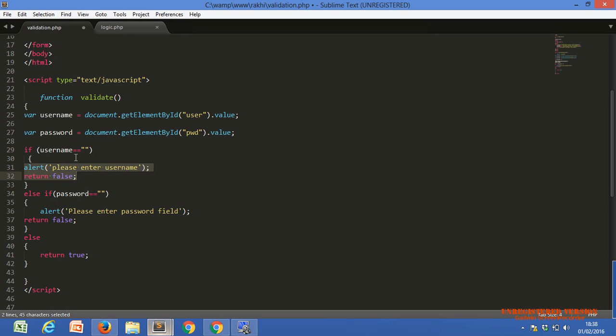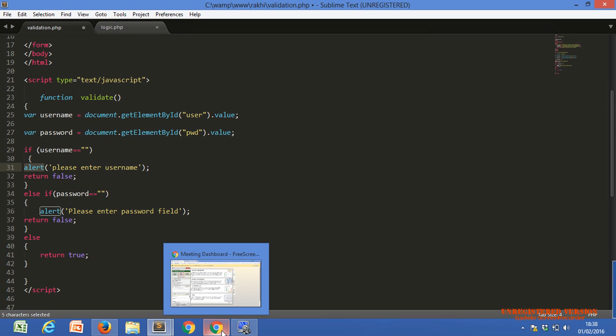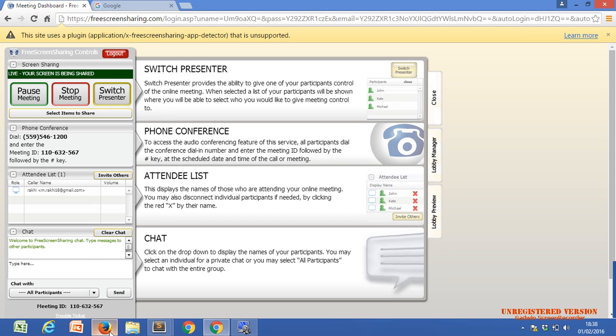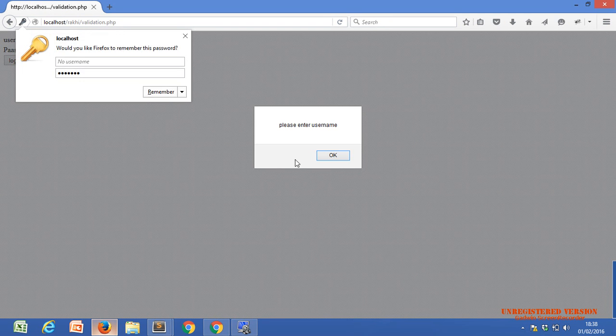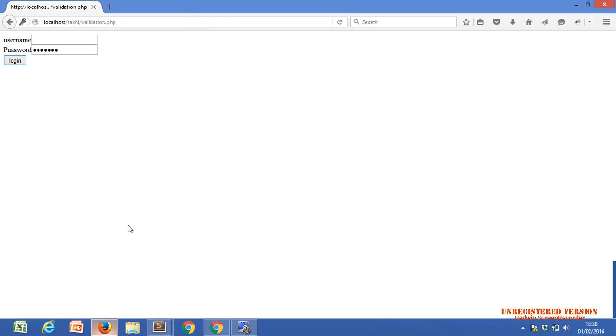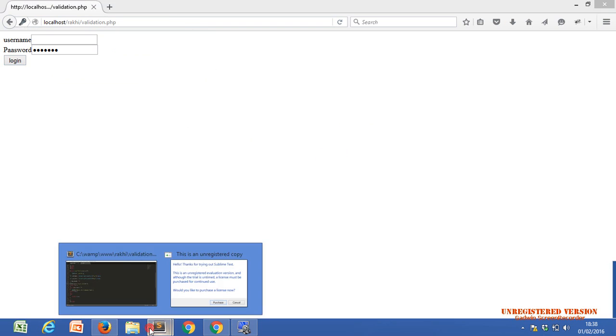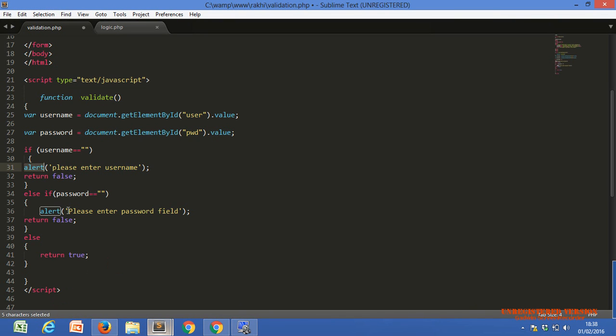So what is the code? Alert. This is one kind of pop-up window in JavaScript. You are getting the pop-up window, or not? Yes, this is our pop-up window. It is coming because of alert. Within the alert you can write any message.